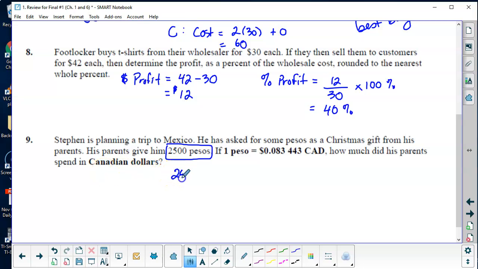So basically 2,500 pesos equals how much in Canadian dollars. Okay, well, we want to look for the conversion for 1 peso, if we're given pesos, which we gave to you. If it was reversed around, 1 Canadian, 2 pesos, you'd have to divide. But if it's 1 peso equals this, so if we have 2,500, we just multiply this by 2,500.